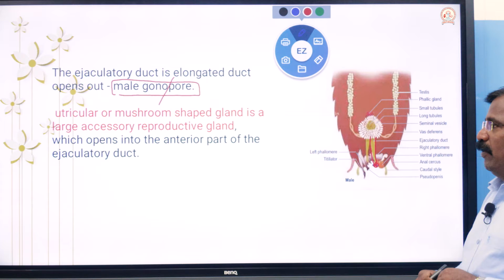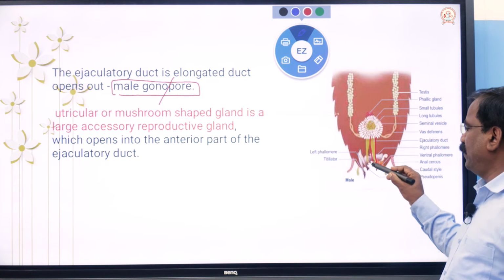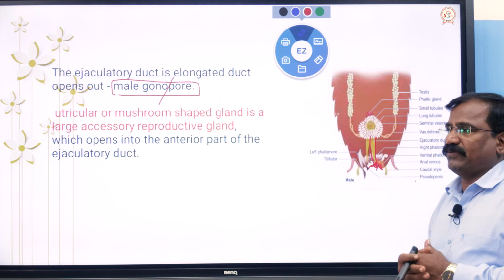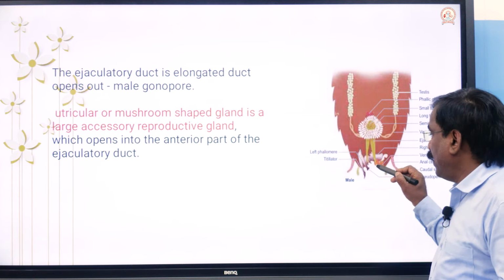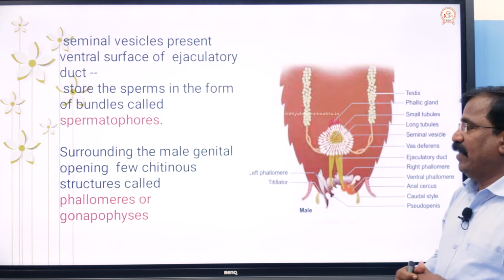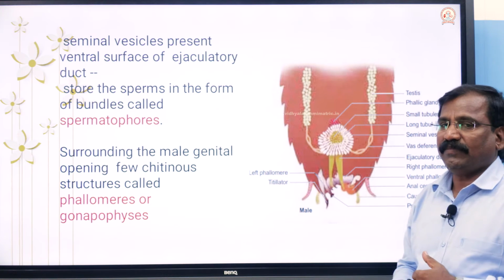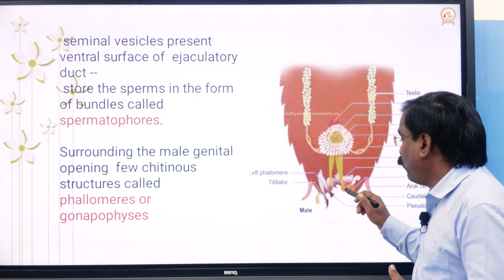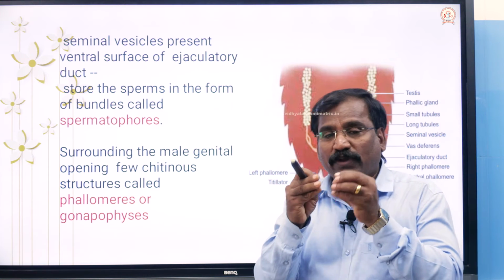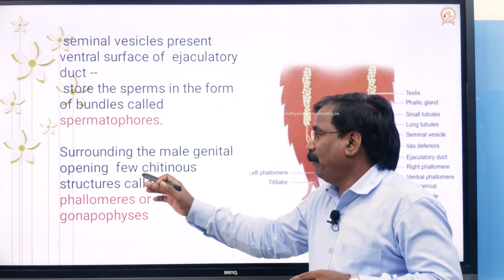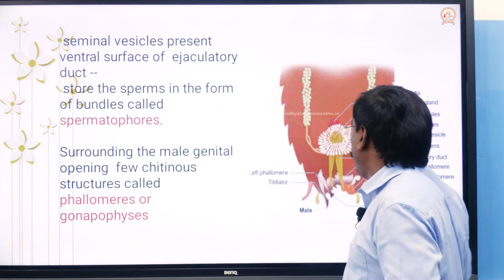It is surrounded by chitinous plate-like structures that are called phallomeres or gonophyses.